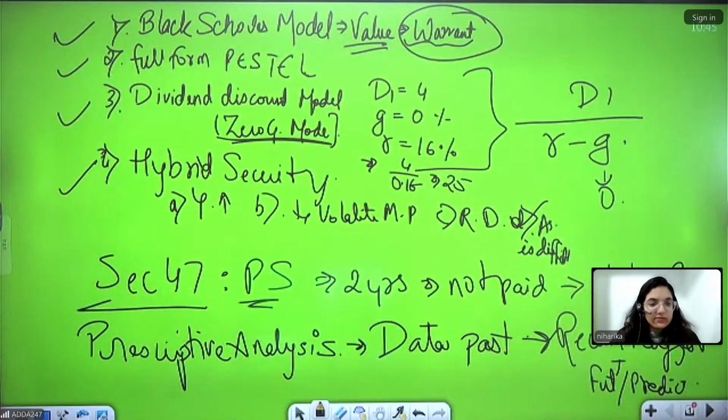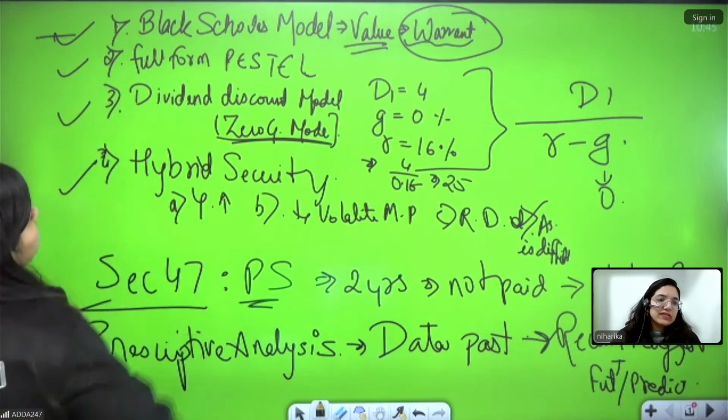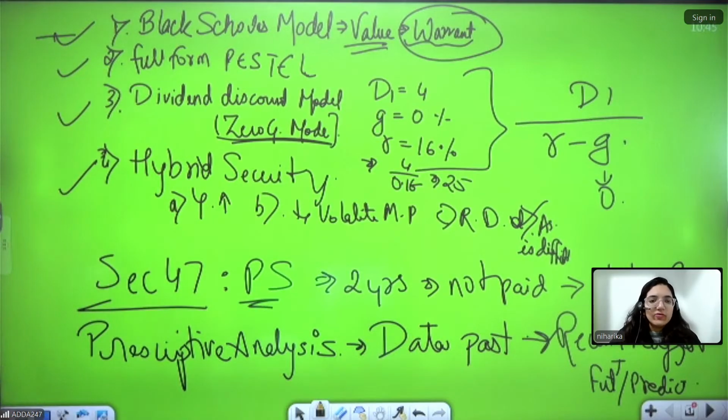As Aarti ma'am has already told you about the Black-Scholes model, it's related to the warrants. Warrants is basically you are given the particular right to receive the shares later on. You are given that particular authority, that you can do that.